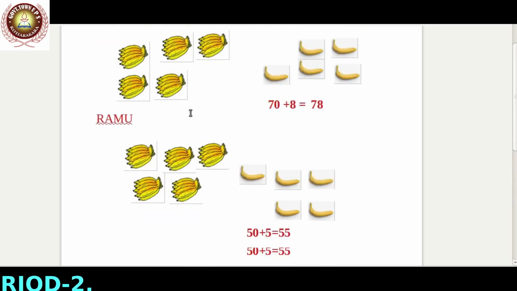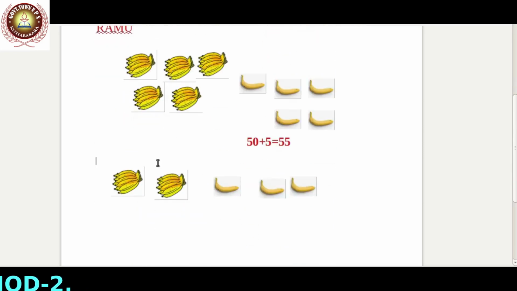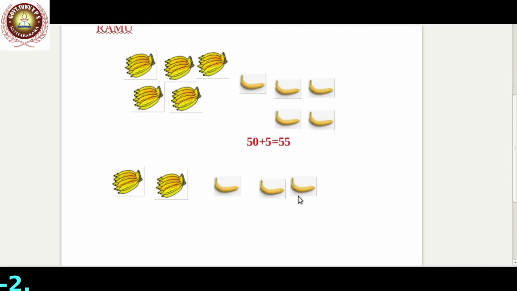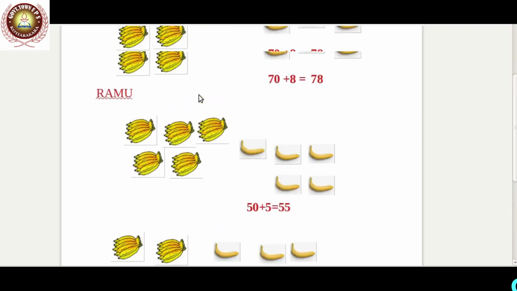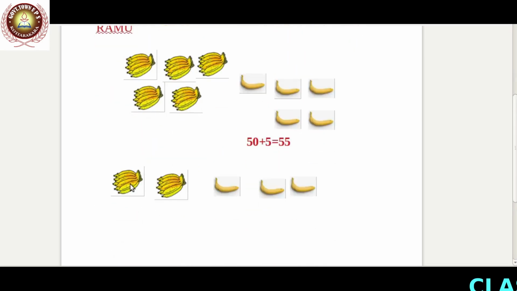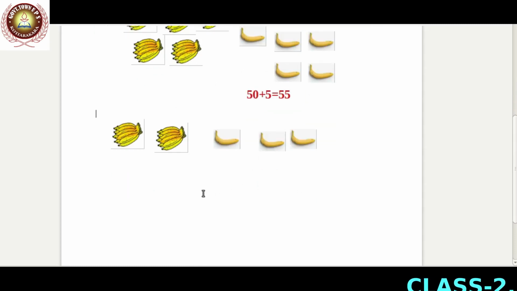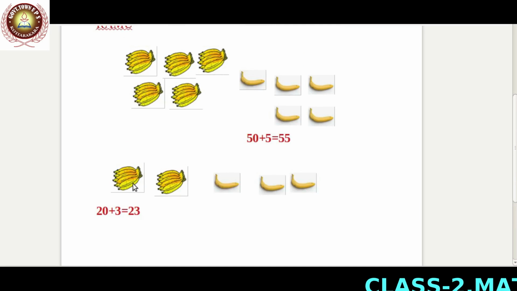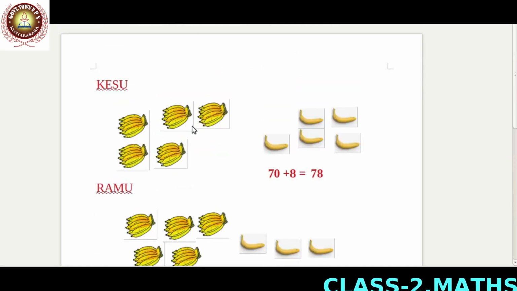The bananas of the two are equal. But Keshu brought this much bananas more. How many bananas are here? We take 2 bunches of bananas from Keshu, that is 1, 2, 20. Then 3 single bananas. 1, 2, 3. So here we take 20 plus 3 bananas from Keshu.